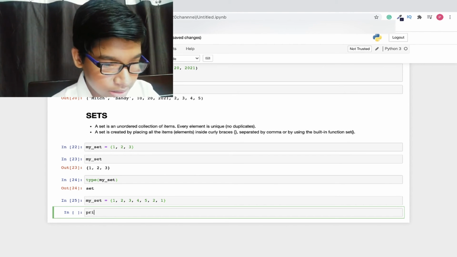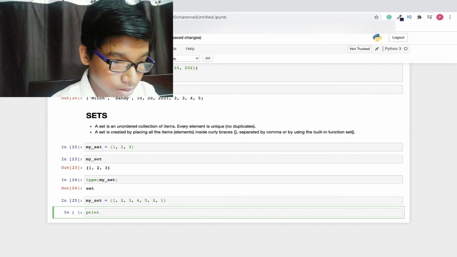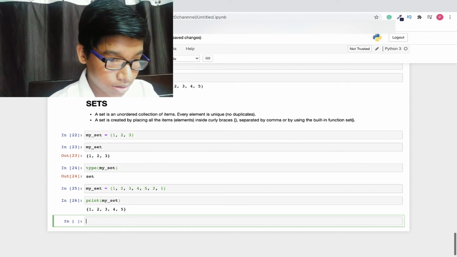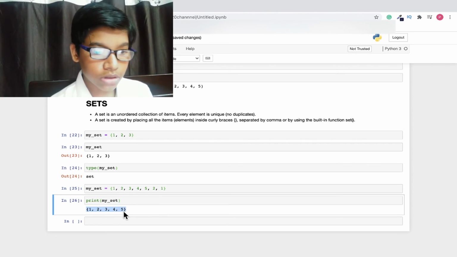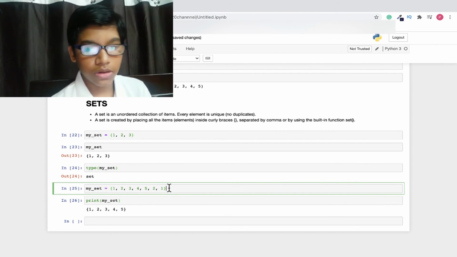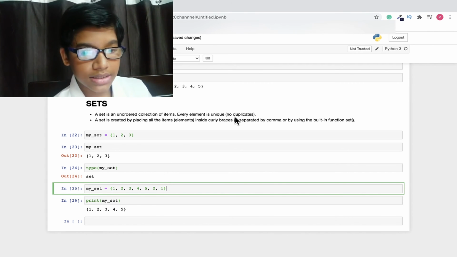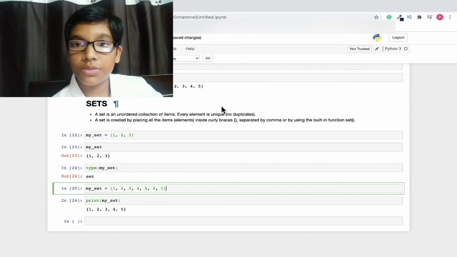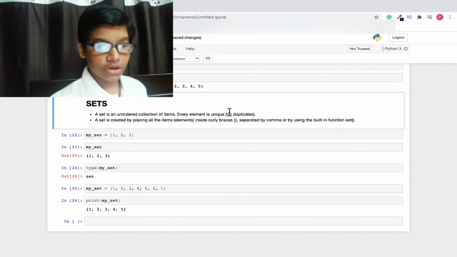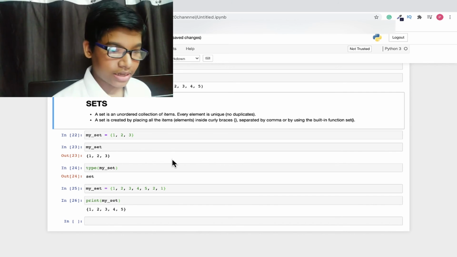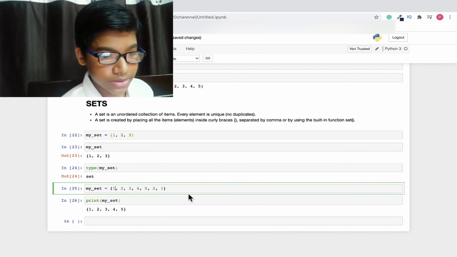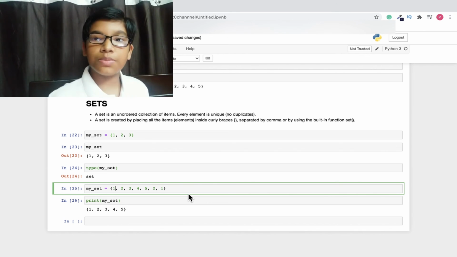Run it, and let's print my_set. Run it. We are going to get only 1, 2, 3, 4 and 5, but I have just added 2 and 1. So where did it go? So this is what a set is. Every element must be unique and there should be no duplicates. That means that you cannot use any duplicate, like here we have just done 2, there are 2 times, and 1 also there are 2 times. So every element must be unique in a set.